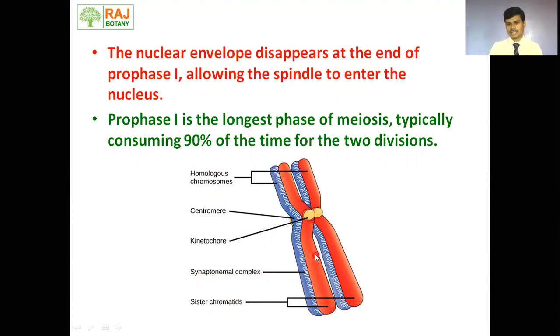Then sister chromatids. When you consider this red chromosome, the arms of this red chromosome are called sister chromatids. The arms of the blue chromosome are also called sister chromatids. But when we consider one arm of the red chromosome and one arm of the blue chromosome, those two arms are considered non-sister chromatids. Very important term, non-sister chromatids, that will come across while we study the pachytene stage of prophase first. So remember, non-sister chromatids.